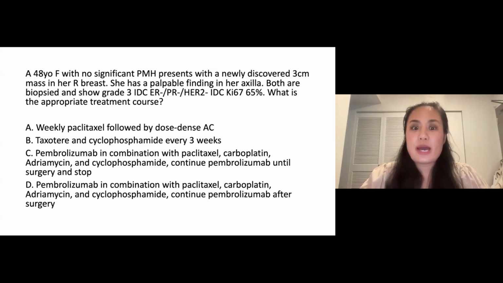A, weekly paclitaxel followed by dose-dense AC. B, Taxotere and cyclophosphamide every 3 weeks. C, pembrolizumab in combination with paclitaxel, carboplatin, Adriamycin, and cyclophosphamide. Continue pembrolizumab until surgery and stop. Or D, pembrolizumab in combination with paclitaxel, carboplatin, Adriamycin, and cyclophosphamide. Continue pembrolizumab after surgery.